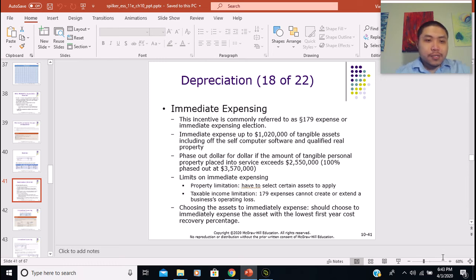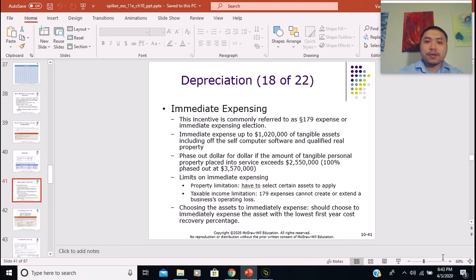All right, first let's talk about exceptional cases of depreciation. Besides the MACRS system, Congress has designed some other programs that help incentivize taxpayers to invest in their business.